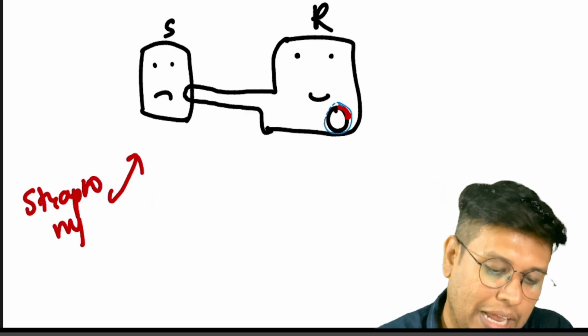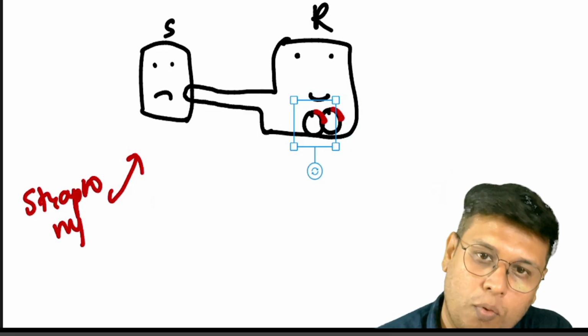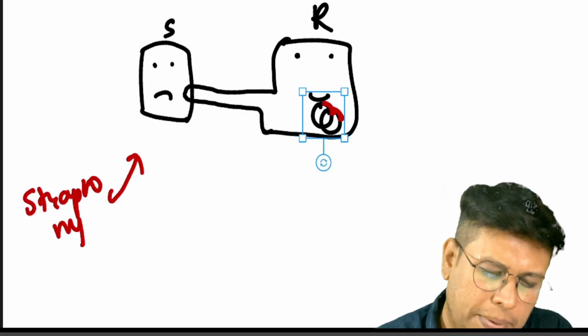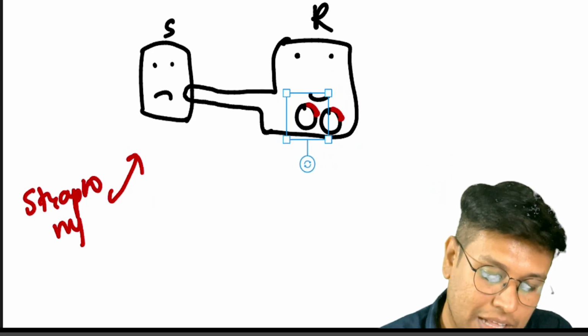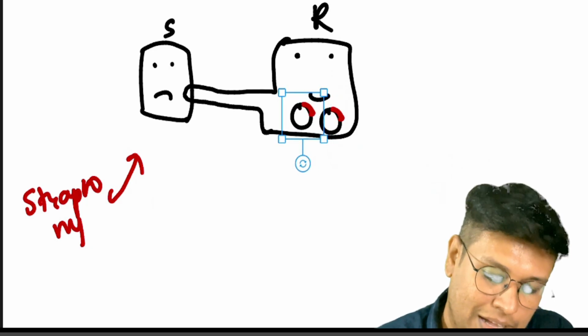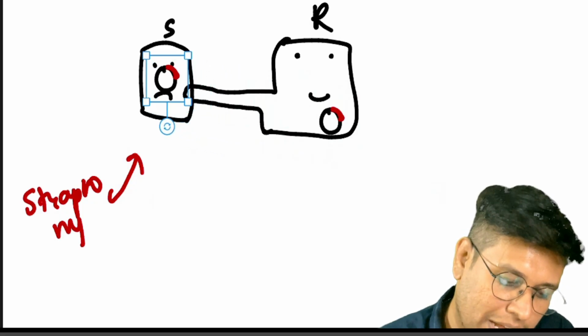And if you can see here, the plasmid with the antibiotic resistance gene attached will be transferred through this into this bacteria.